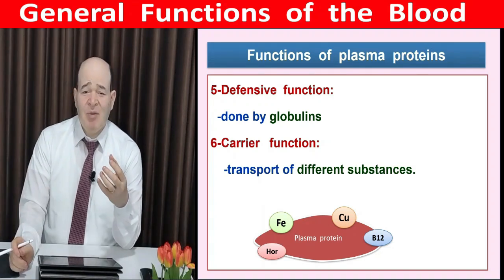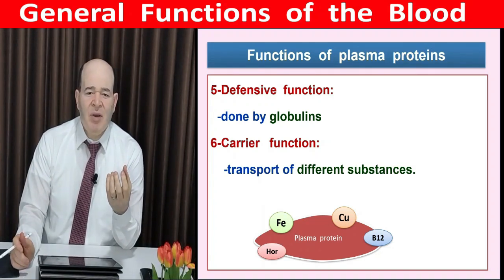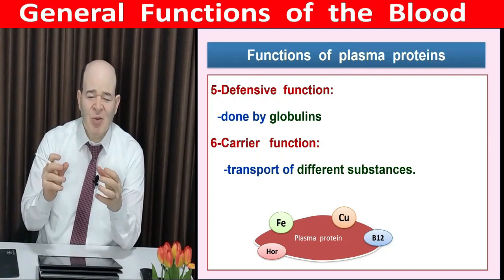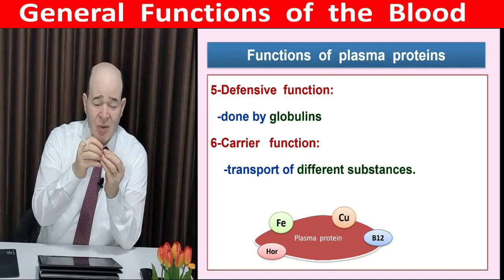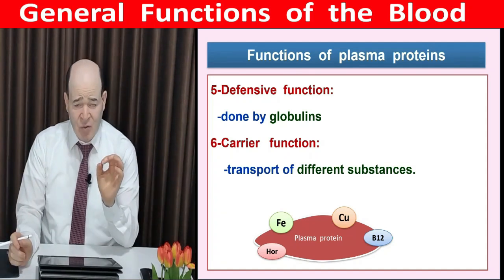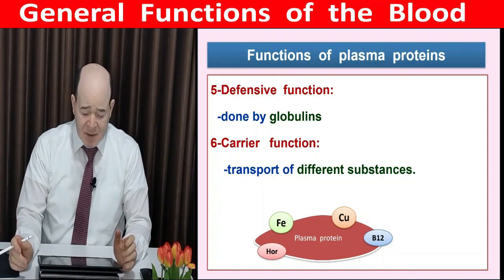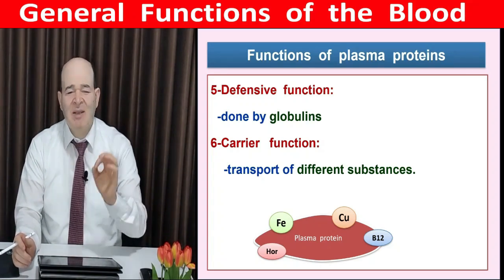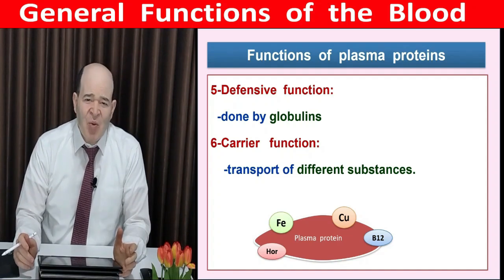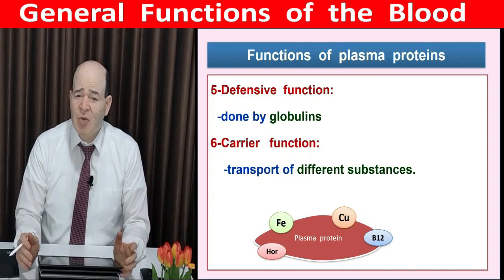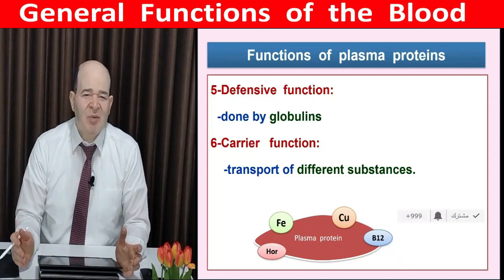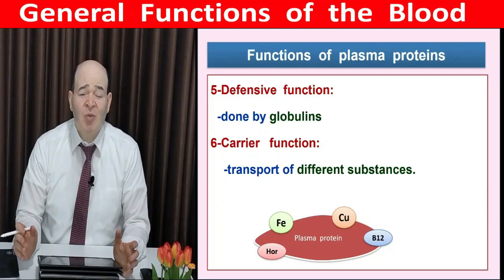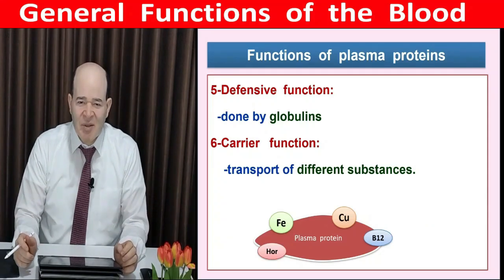Carrier function. Plasma proteins within blood work as vehicles which carry different substances. They are too many, moving everywhere, so small substances can attach to their surface and move from one side to another. Carriage of different substances, whether ions, vitamins, or hormones, is specific, so every plasma protein carries specific substances. Moreover, this carriage can work as a sort of storage, so many substances can be stored on the surface of plasma protein, especially hormones, especially thyroid hormone, which are stored mainly on the surface of plasma protein.